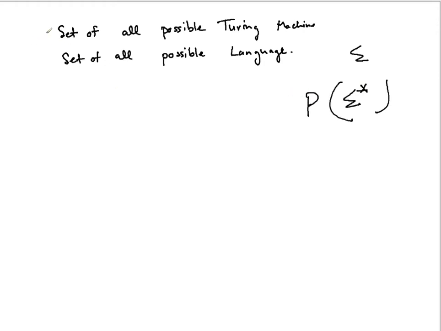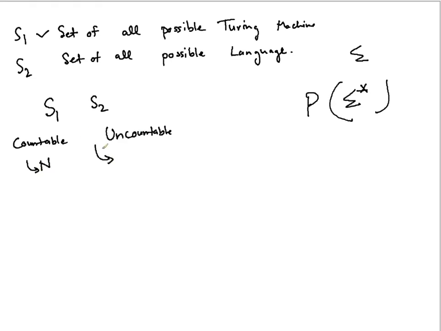So what we are going to analyze is, if you take this set S1 and this set S2, we're going to prove that S1 and S2 are not of the same size. We're going to prove that S1 is countable while S2 is uncountable. How are we going to prove that? We're going to establish a mapping with the natural numbers here, a one-to-one correspondence with the natural numbers, while here we're going to prove that there is a one-to-one correspondence with the real numbers.